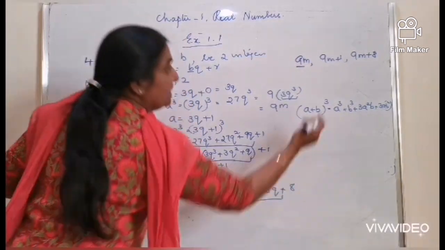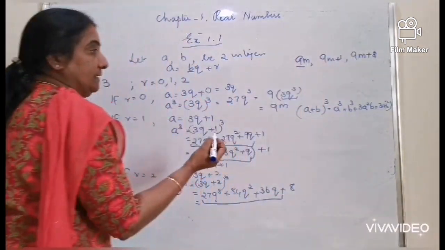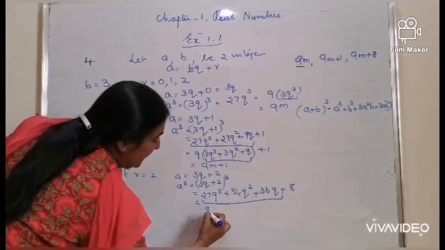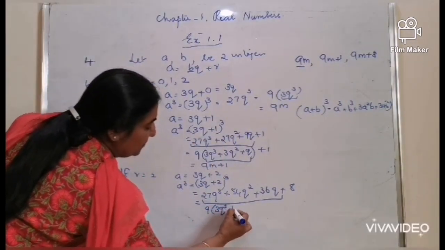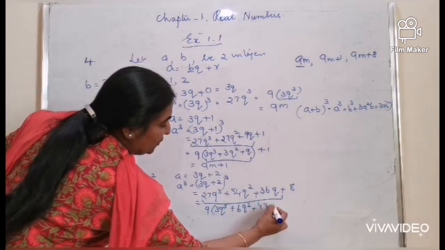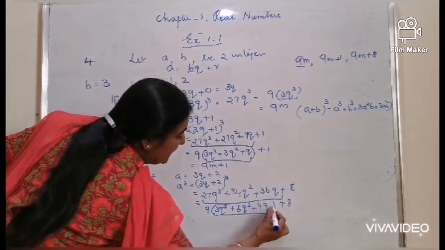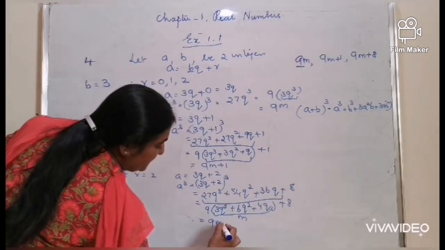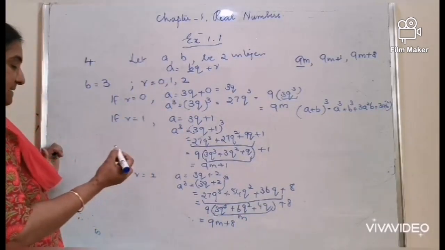Again 9m plus 8 is the form. You can take 9 outside, 3q cube plus 6q square plus 4q plus 8. Call it m, which can be expressed as 9m plus 8.